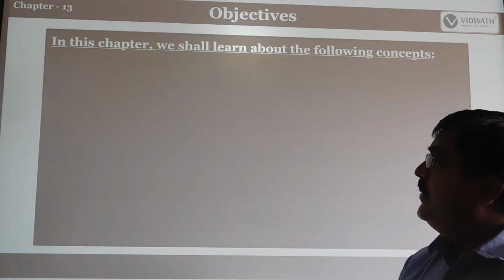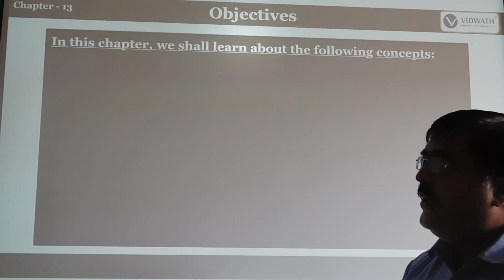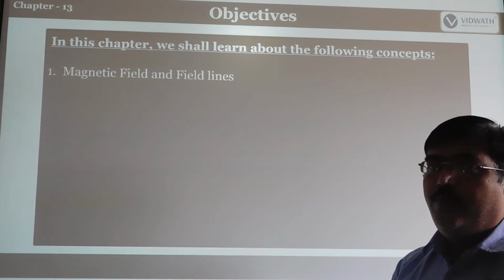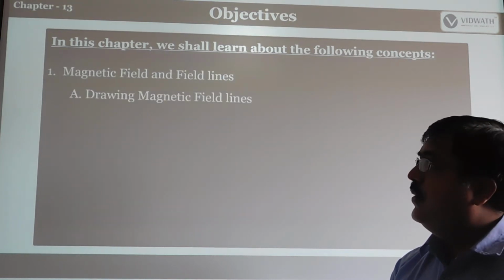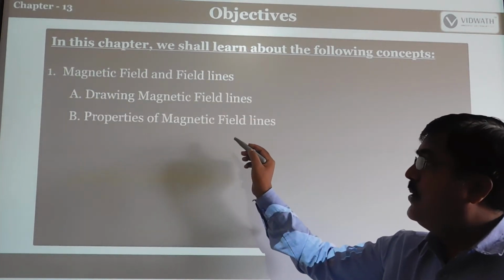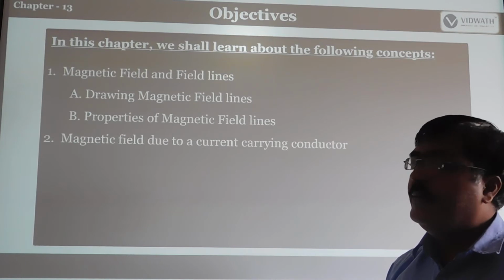Next, in this chapter we will study in detail the meaning of magnetic field, field lines, and drawing magnetic field lines. What are the properties of the magnetic field lines?